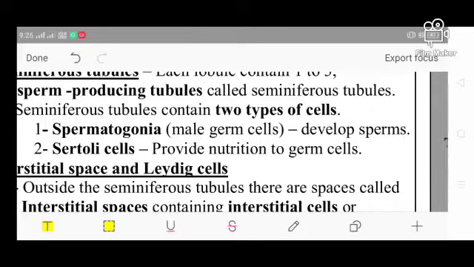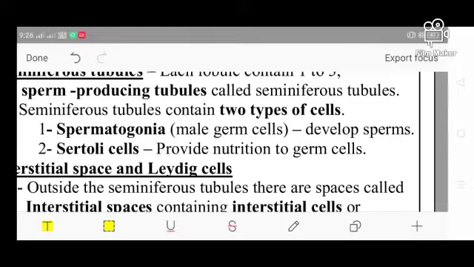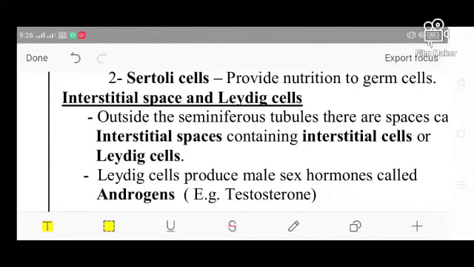The spermatogonia develops into a sperm, but the Sertoli cells provide nutrition to these germ cells. So the Sertoli cells are nothing but accessory cells which help the sperm to grow, because they provide nutrition to the germ cells. Next one, the interstitial space and the Leydig cells.